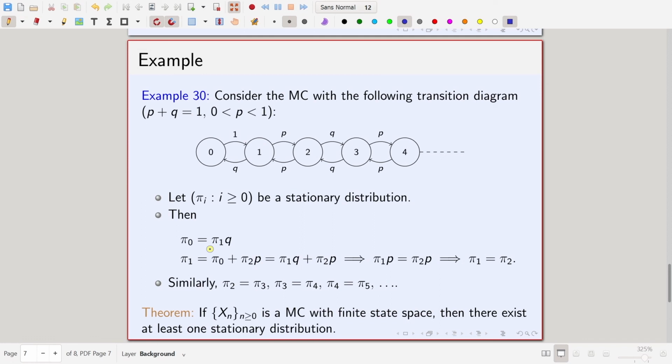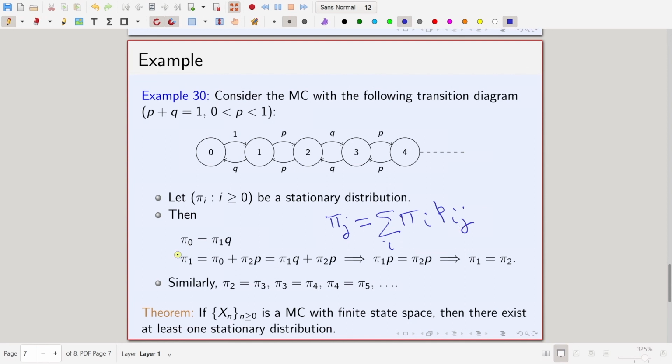So, basically, pi j is equal to the sum over, sorry, not over j, sum over i, of pi i p i j. If p i j is equal to 0, that will not contribute in the sum. So, this is basically the sum over all i from where you can go to j.